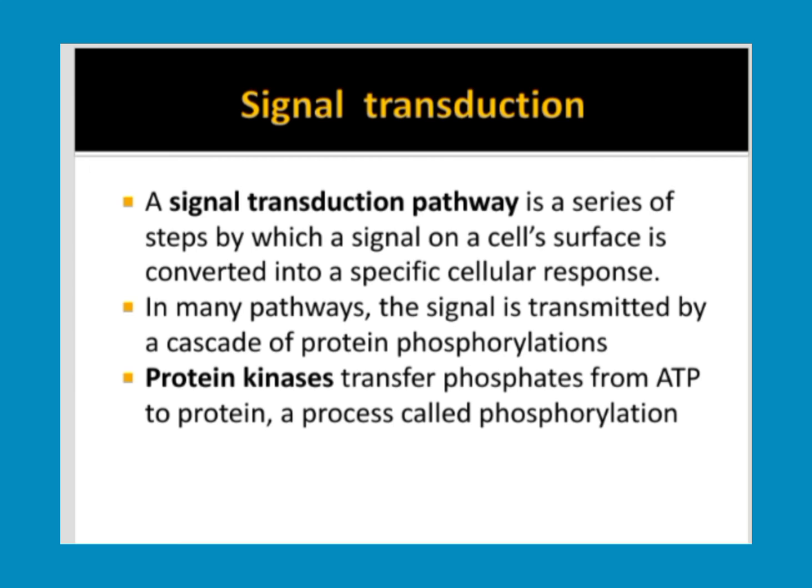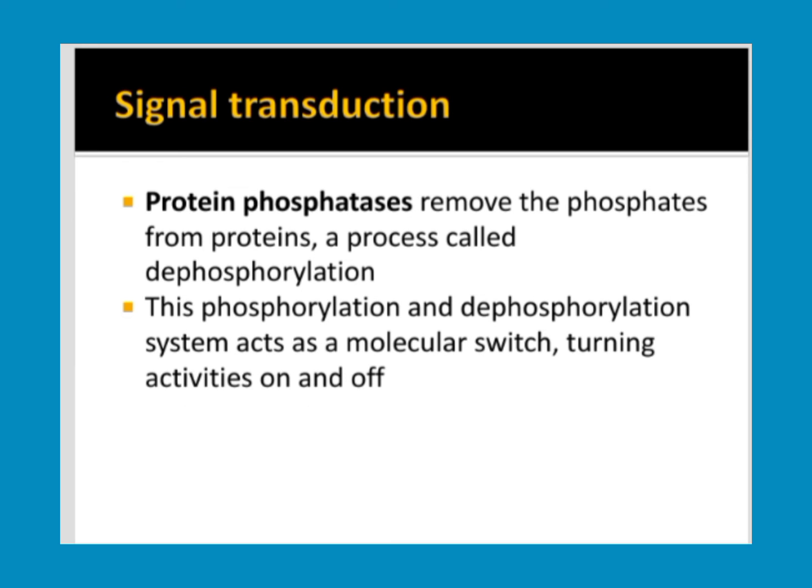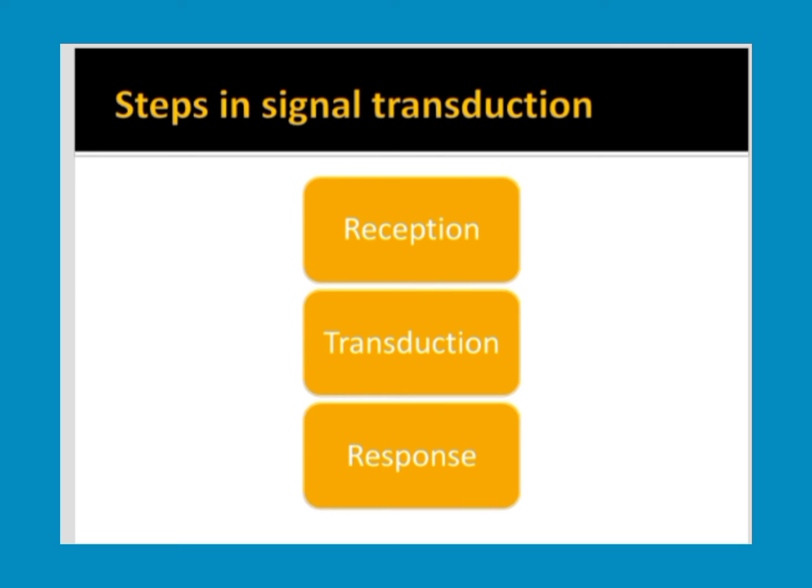So the signal transduction pathway is a series of steps by which a signal on the cell surface is converted into a response. In many pathways, the signal is transmitted by a cascade of protein phosphorylations. Protein kinases transfer the phosphate from ATP to proteins. That is the process called phosphorylation. Protein phosphatases remove the phosphates from proteins, that is dephosphorylation, opposite to phosphorylation. These two reactions act as a molecular switch, turning activities on and off in the signal transduction process. So phosphorylation and dephosphorylation act as a switch on and off.